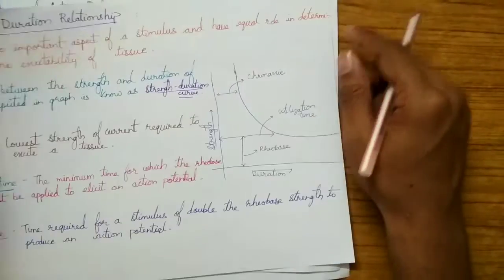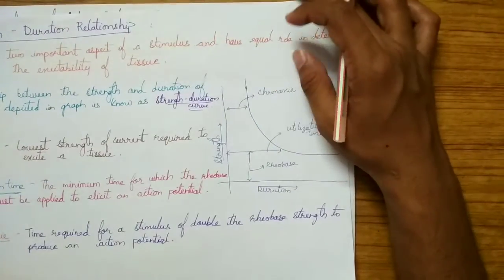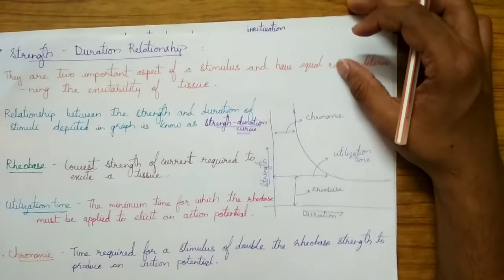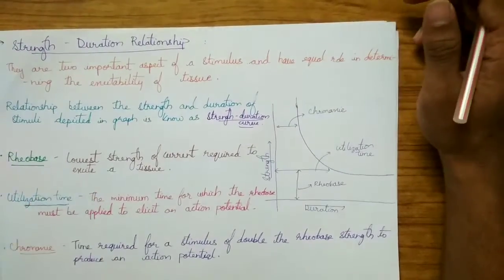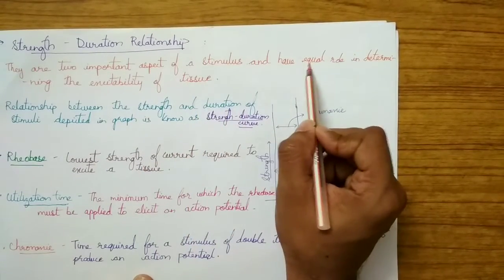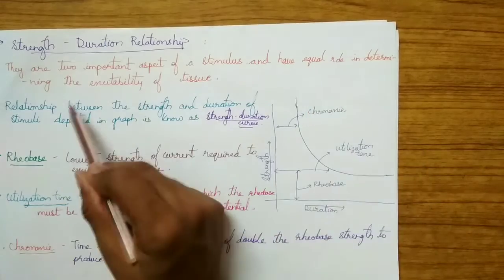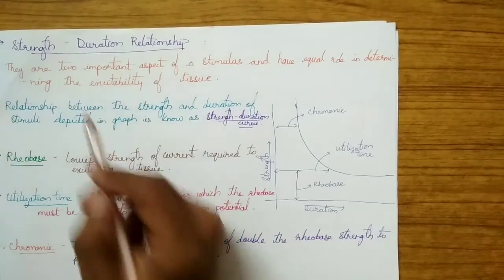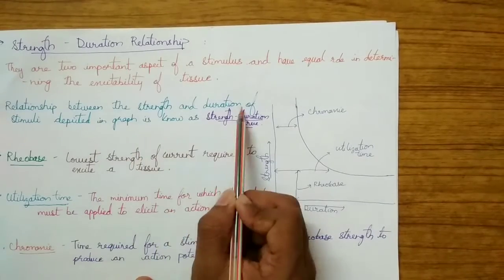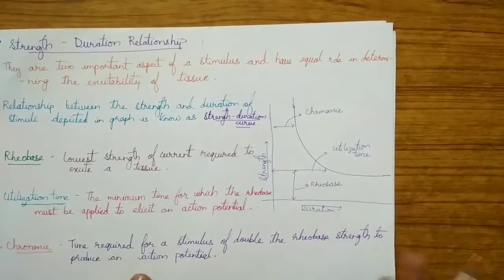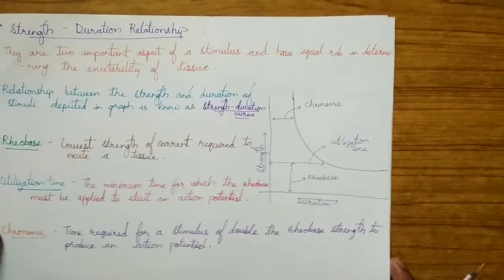Now let's talk about a small topic which can come as a short note or 3 marks question in the board examination, and this topic is the strength duration relationship of an impulse. There are two important aspects of a stimulus, and they both have an equal role in determining the excitability of the tissue. Those are strength and duration. The relation between the strength and duration of stimuli depicted in a graph is known as the strength duration curve. This is an important question.